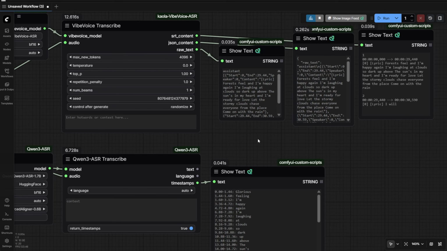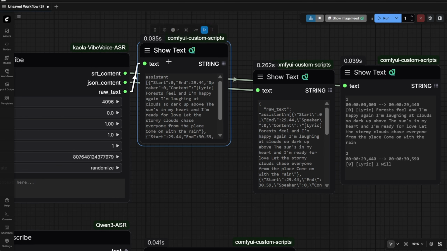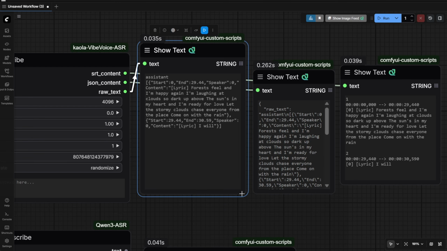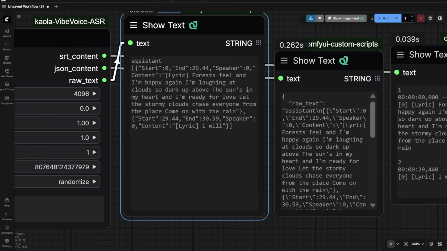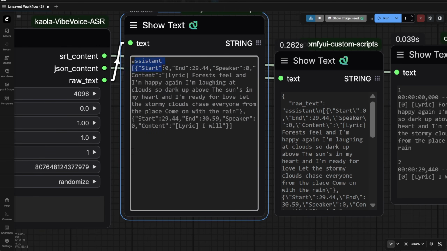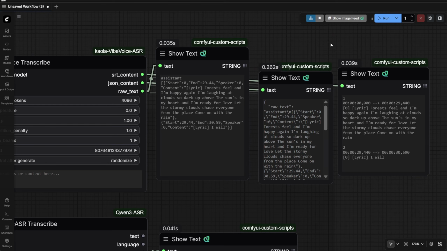So after the model download from VibeVoice on Hugging Face, we got the generated result here. The raw text is going to have something like this, really raw output, just with brackets like this. You can see it's not a fully complete JSON file for this output. And from this audio, I suppose there's something not quite right with the generated output. Anyway, we're going to see the next output here.